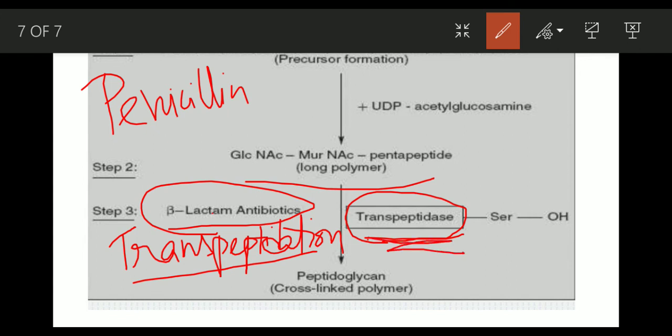As the transpeptidase enzyme is inhibited, it can no longer perform the transpeptidation reaction. The transpeptidation reaction doesn't occur, so the cell wall synthesis is inhibited, the cell wall gets weakened, and the bacteria finally gets lysed. So this is how penicillin inhibits cell wall synthesis in a bacteria.